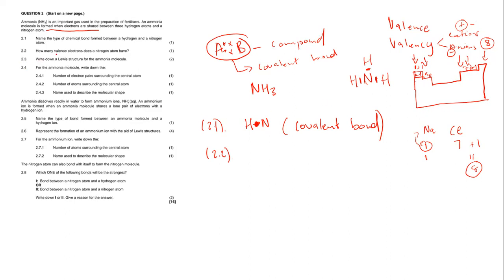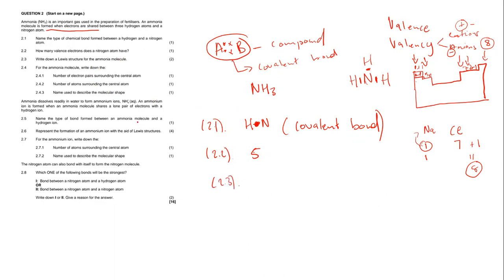So here they say to us, how many valence electrons does a nitrogen atom have? That means a nitrogen atom is in which group? That's what you need to ask yourself. We go to the periodic table and trace where nitrogen is. It is in group 5, okay? From the periodic table, it is in group 5. So that means it has 5 valence electrons, our nitrogen atom.